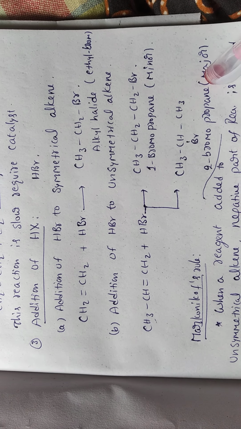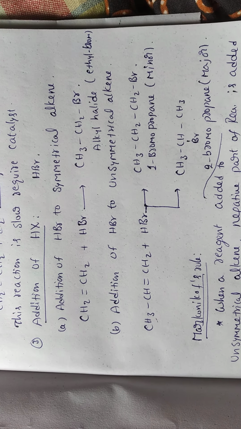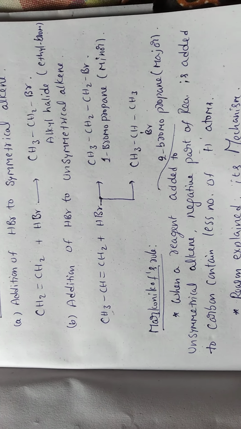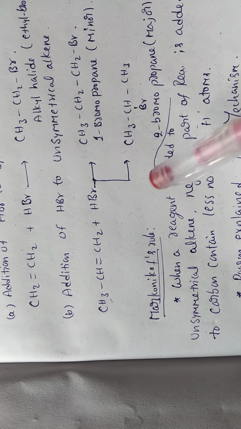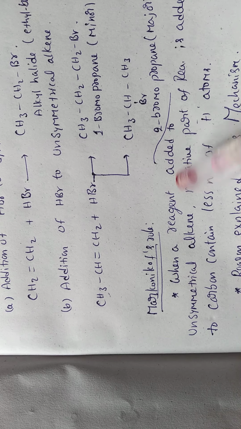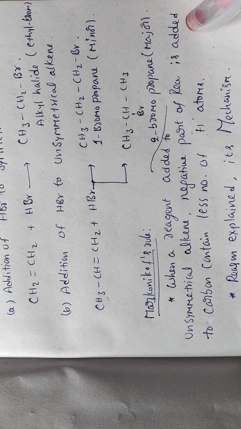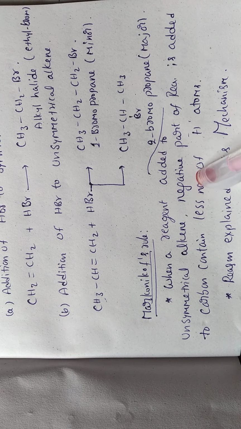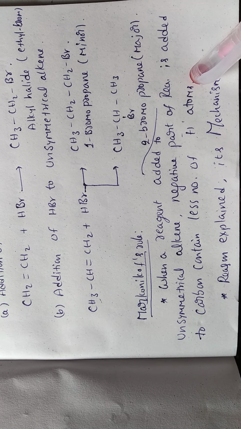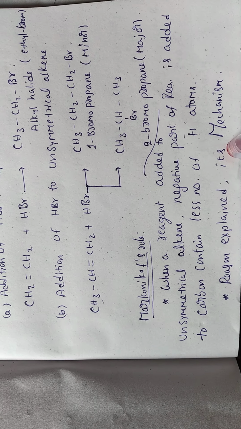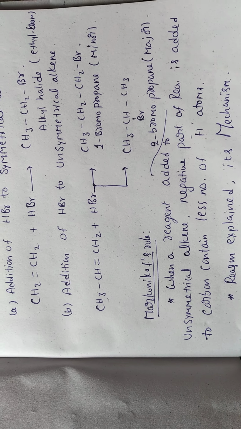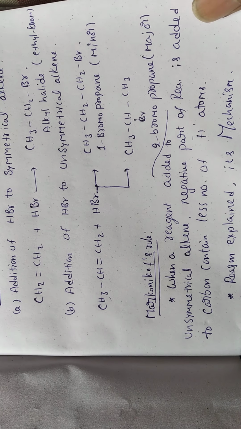Why is this one formed in major amount? That is governed by Markovnikov's rule. When a reagent is added to an unsymmetrical alkene, the negative part of the reagent is added to the carbon containing fewer hydrogen atoms. The reason is explained by its mechanism.